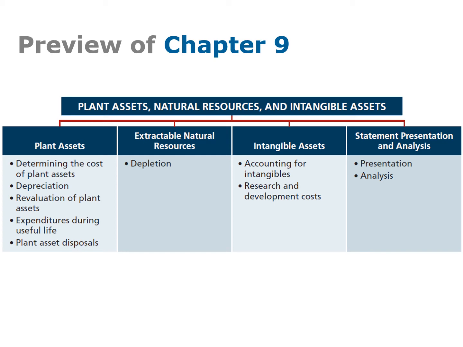Then you are making expenditure on it, like maintenance and all those things. So we have to determine that. The last thing is once the plant asset is disposed of, how you will make the entries. Certain times you can dispose of it, or certain times you can trade it in, and what are the issues regarding that. For natural resources, the major issue is that you have to discuss the depletion of these natural resources, that you are extracting these assets, so obviously they are depleting. Thirdly, intangible assets, and what type of assets they are.